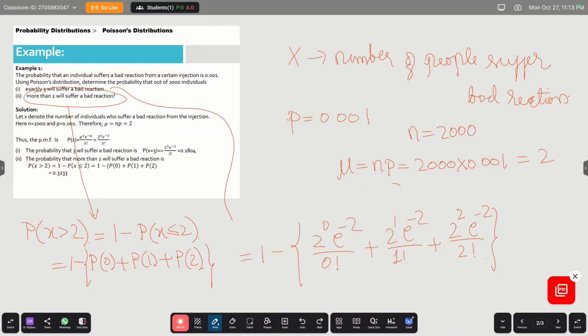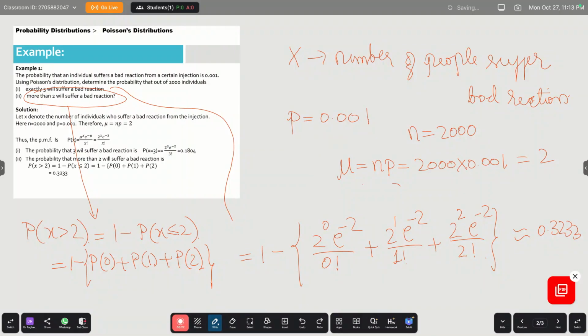You can calculate this and you will get the answer as 0.3233. So there is a 32% chance that more than 2 will suffer the bad reaction from the injection.